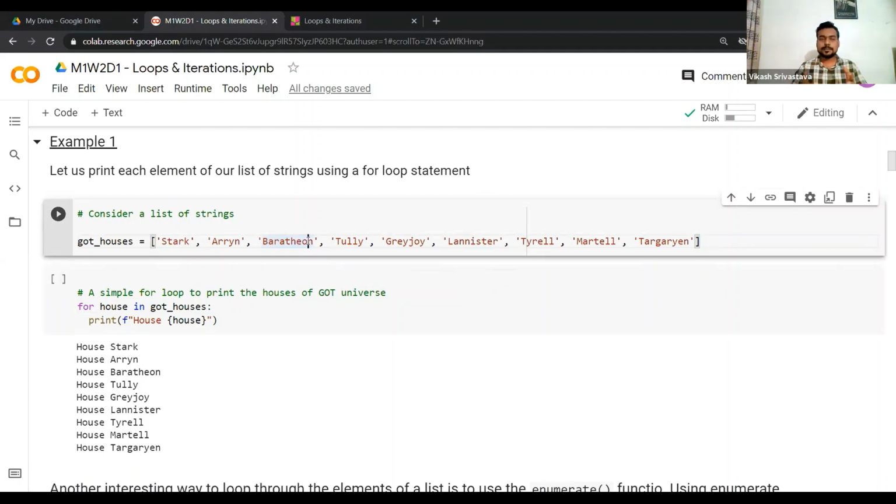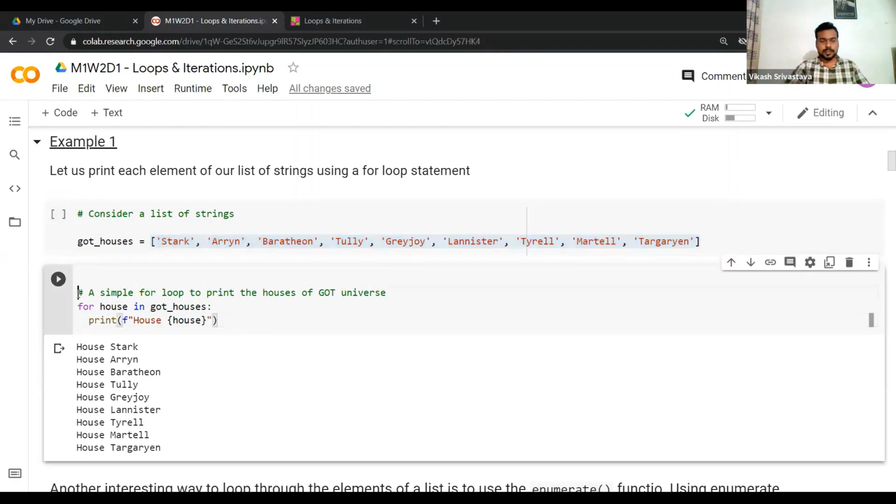So let's start with a very simple task. What we need to do is go over each element in our list of strings. We'll go over each string in turn, and then we'll print something like house. So we'll append this prefix house and then print the name of that particular house, right? So let's try to do this.